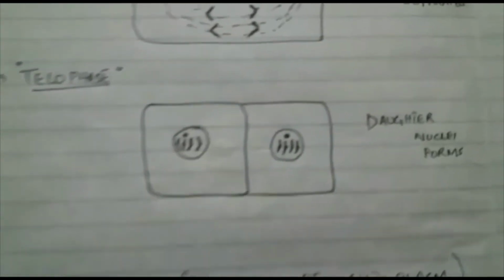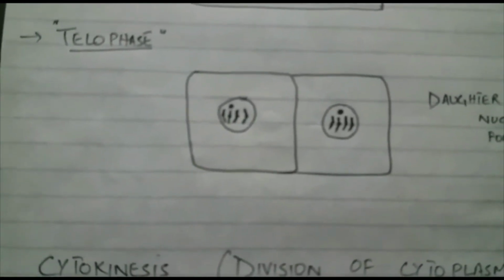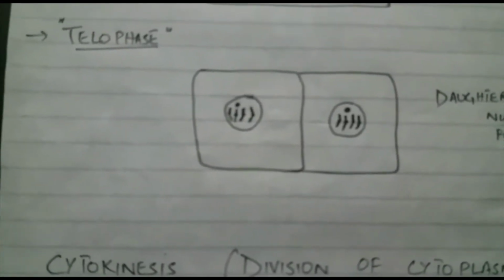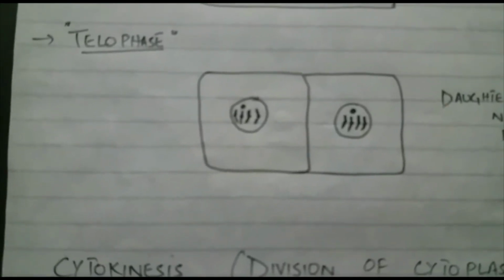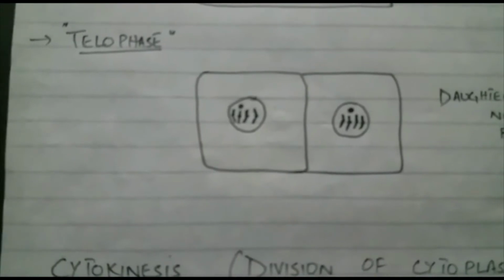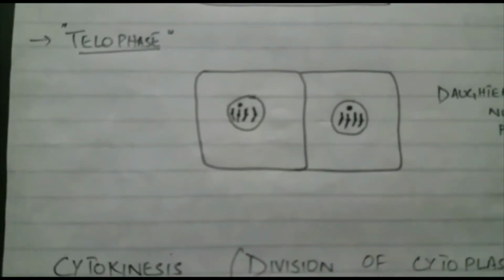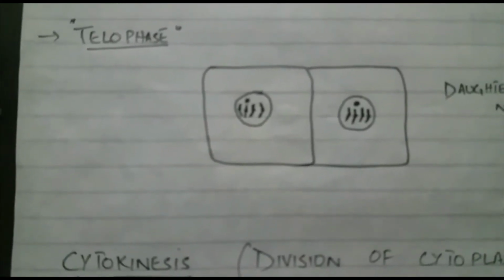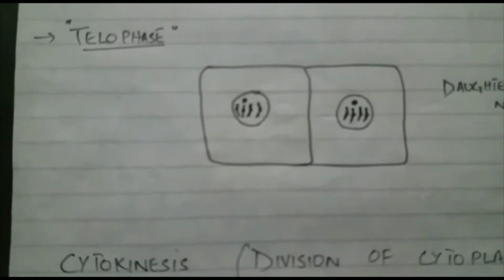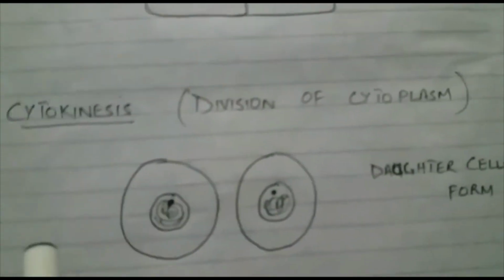The next phase is telophase. Telophase is basically a reversal of prophase. In this phase, the nuclear envelope and nucleolus reappear, and a nuclear envelope forms around each set of separated chromosomes. Nuclear division is completed, but cell division has one more step to complete, which is known as cytokinesis.